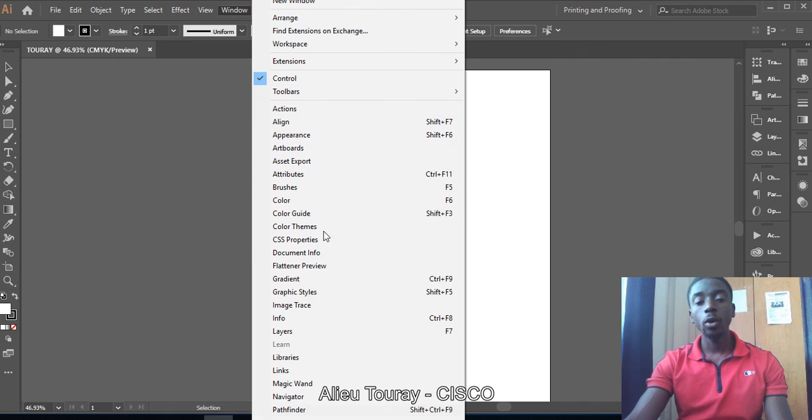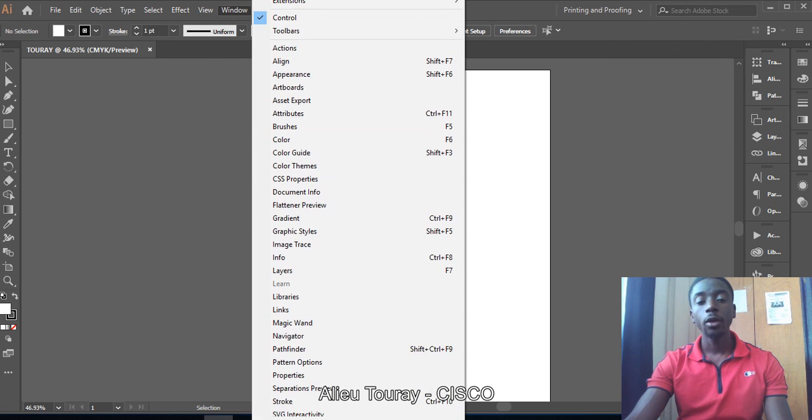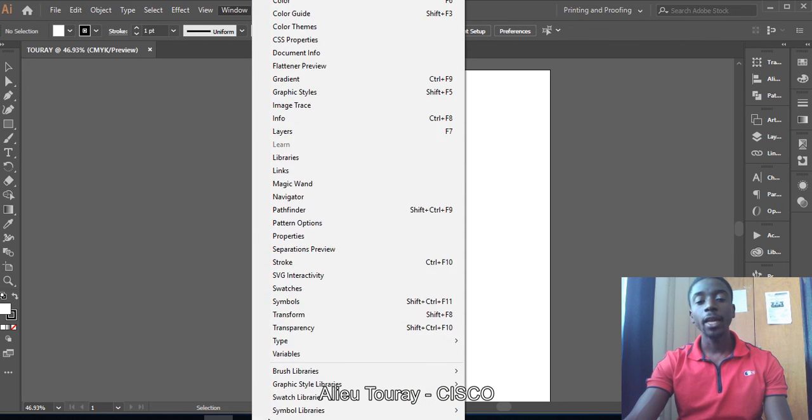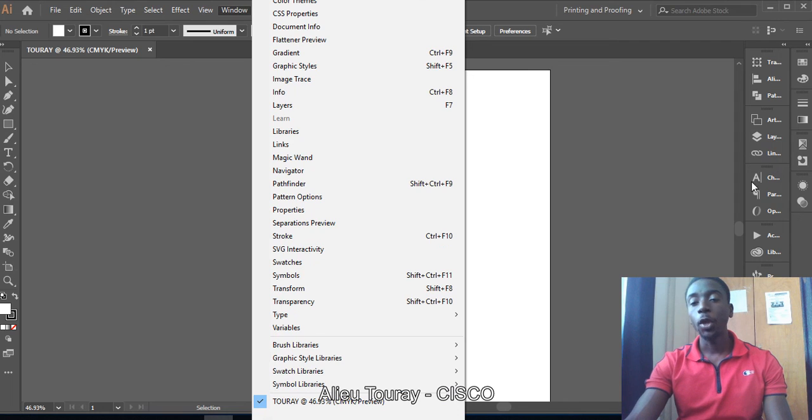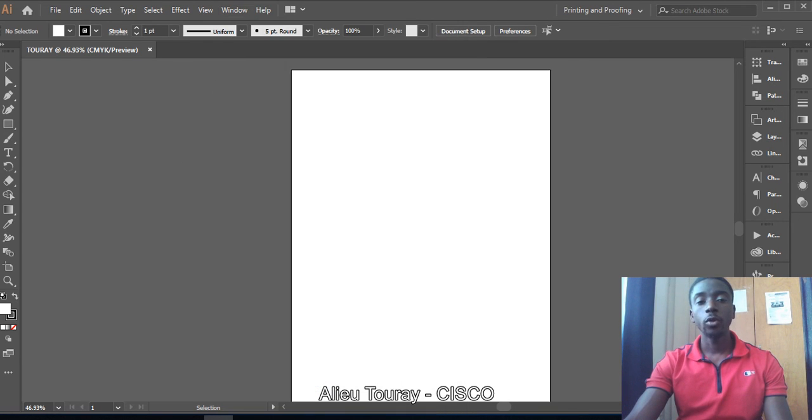So you can see all the tools are here. So you can just make any adjustments. If there is anything that you don't see, you just add here. So all the tools are right here. You can add them here. So if there's any tool that you do not have here, you have to make sure that you click it so it comes here. You embed it right here, because they are very important tools. Alright, so those are some of the other tools, like your swatches and so on and so forth. When you want to deal with colors, they are all right here.